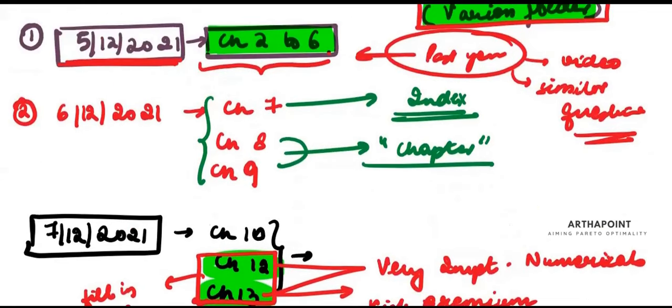I am expecting few questions to be asked by combining few of the units together also. So for example, they can ask you to derive the demand curve and find the substitution effect. That is chapter 6 and 8 combined.